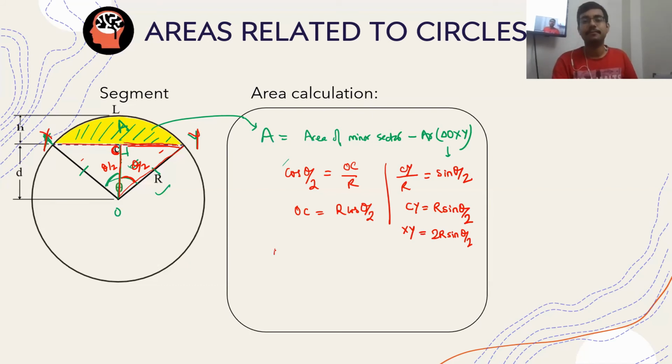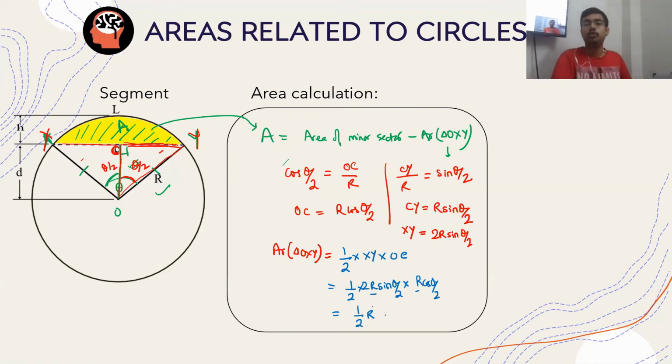Joining this up, we will be getting that the area of triangle OXY will be equal to half into XY into OC. Is this clear? That is equal to half into 2R sin theta by 2 into R cos theta by 2. So basically we have half, R times R is R square, and 2 sin theta by 2 cos theta by 2 is basically sin theta.